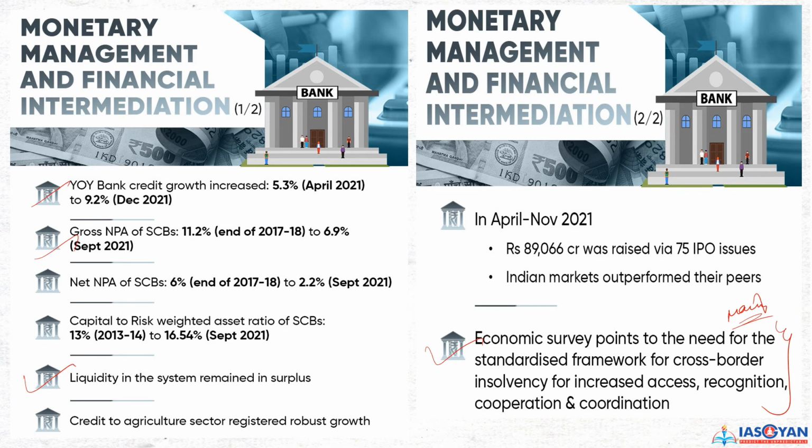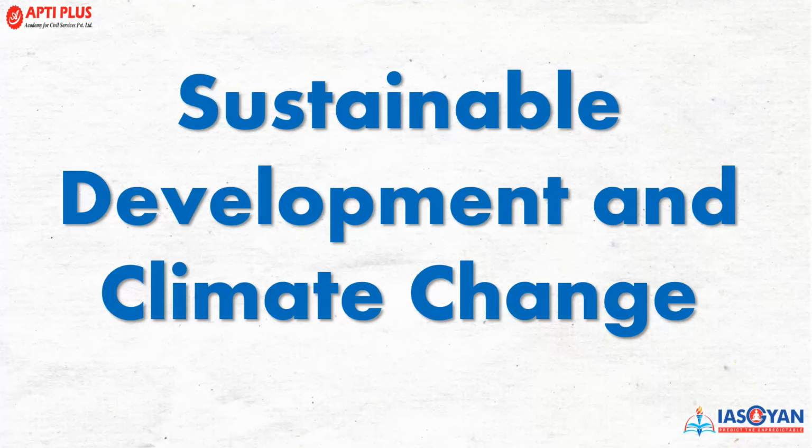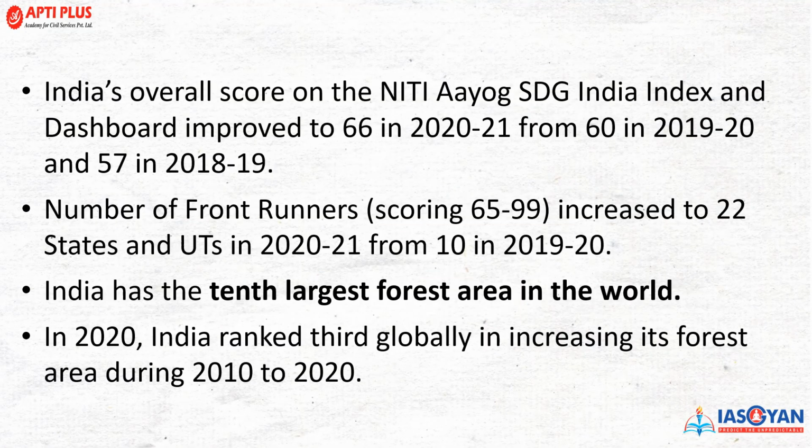Now moving to the other aspects of economic survey, वो है sustainable development and climate change. This is an important segment where you might get a question in prelims examination. So India's overall score in नीति आयोग SDG, जो sustainable development goal की इंडिया की इंडेक्स है, उसमें क्या परफॉर्मेंस रही है, we'll see that also. So in the dashboard, the ranking was 66 in 2021 और इस बार इससे पहले 60 थी, and in 2018-19 it was 57. So you can see the number is increasing, the performance is better.